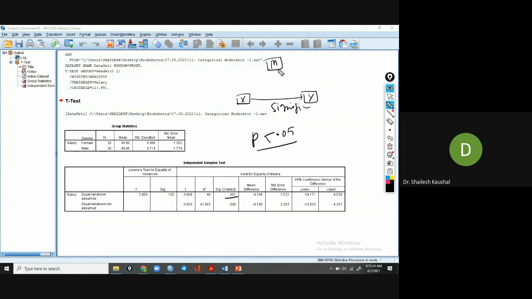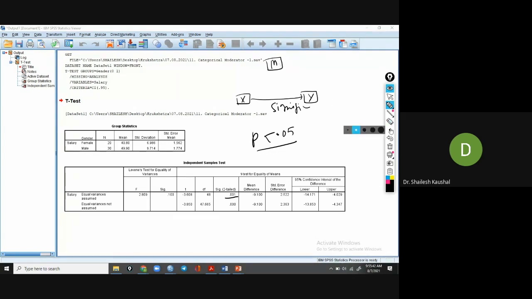And if the interaction effect is not significant, meaning p value greater than 0.05, it means the moderator variable is not working. This moderator variable is not influencing the strength or direction of the dependent and independent variable.